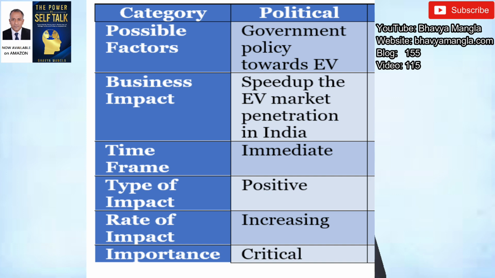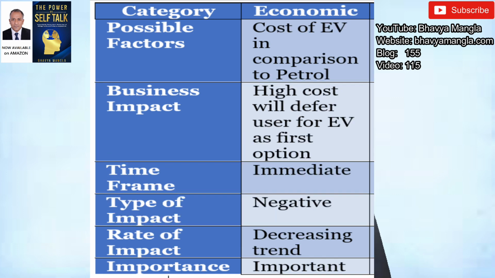Now talking about the second part of PESTLE, economic. The possible factor at the moment in India is that the cost of an electric vehicle is very high in comparison to petrol and diesel. So that's a big concern. What kind of business impact can it have? The high cost may deter users from using EV as their first vehicle. Maybe those who have a first car may use EV as a second car, maybe on weekends, or if they have surplus money. So that may result in a hindrance.